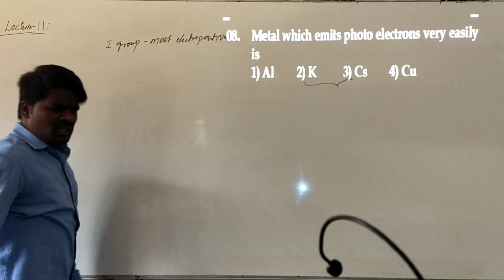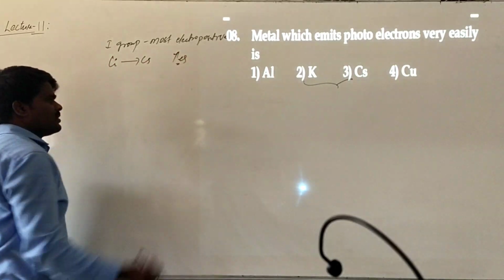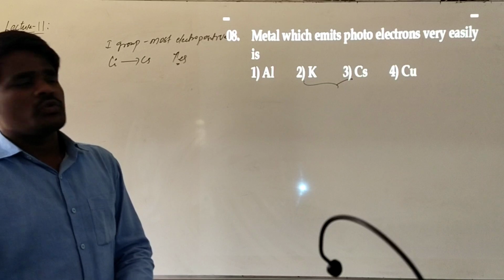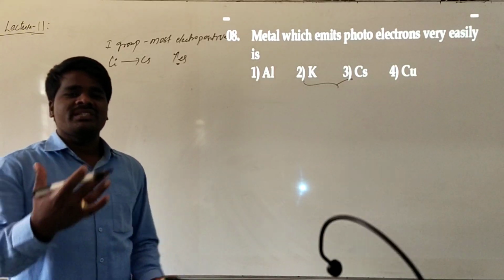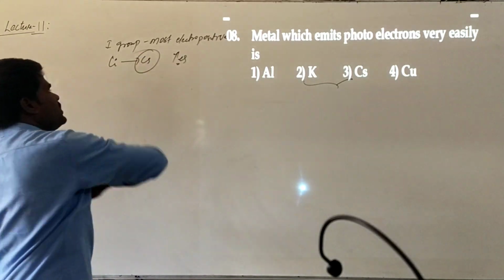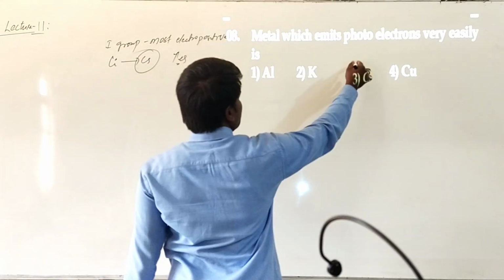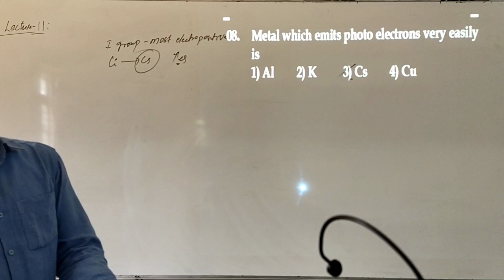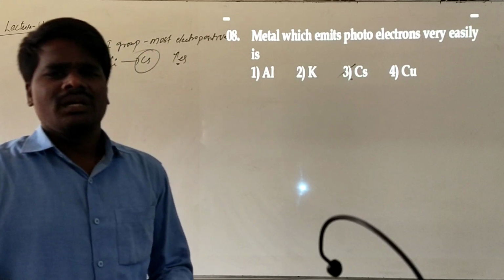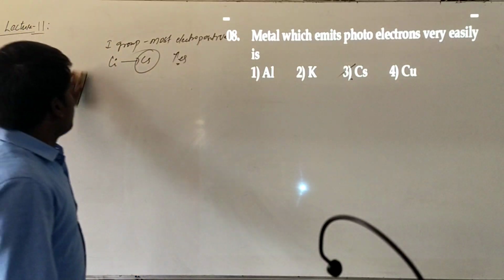Among group 1, generally we know that from lithium to cesium, electropositive nature increases. So the greater the electropositive nature, the greater the tendency to emit electrons when they are exposed to light. Photoelectrons means electrons emitted when a metal is exposed to light. From this we can conclude, cesium is the most electropositive element so it will easily emit electrons. The answer will be cesium from the criterion of electropositive nature. Try to remember that cesium is the most electropositive metal in the entire periodic table because of its low ionization energy. Hope it is clear.